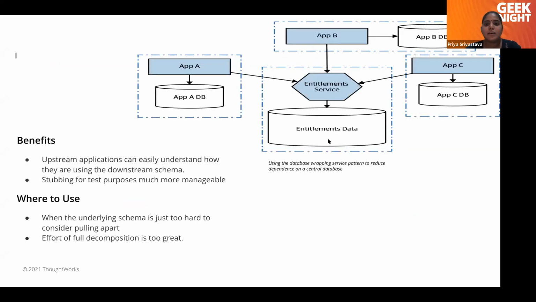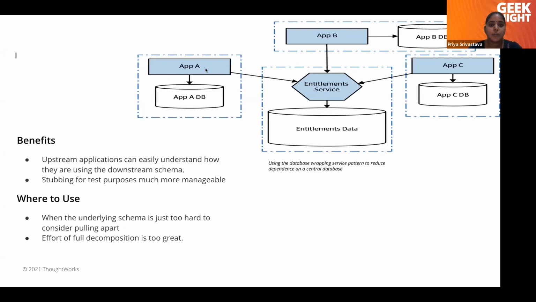Then once we have our entitlement service, we can now segregate app A DB, app B DB, and app C DB. So now this central database, which was one single point of failure, is now working as a service, and app A has its own database. Only for entitlement is it going to communicate with the entitlement service. Other than that, it is completely isolated.